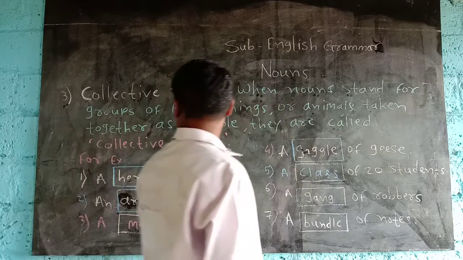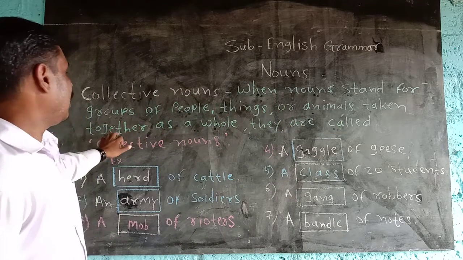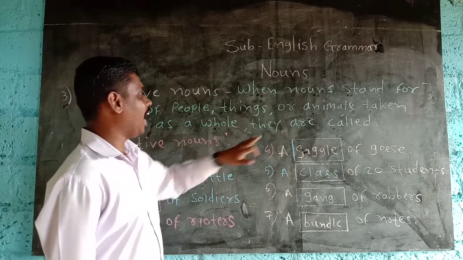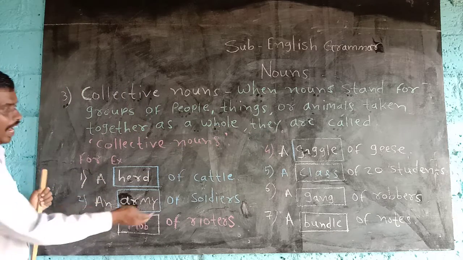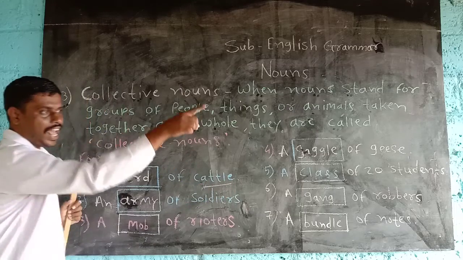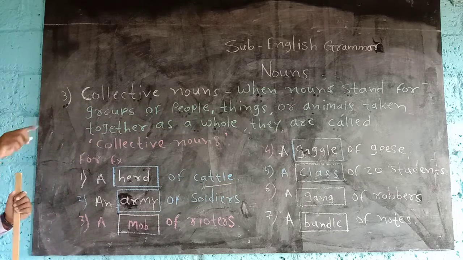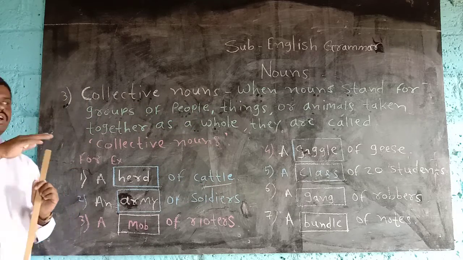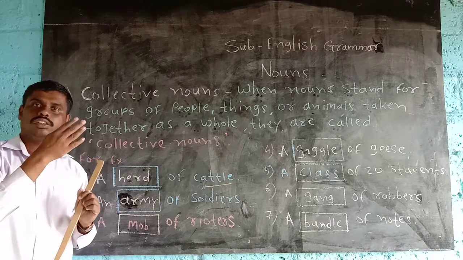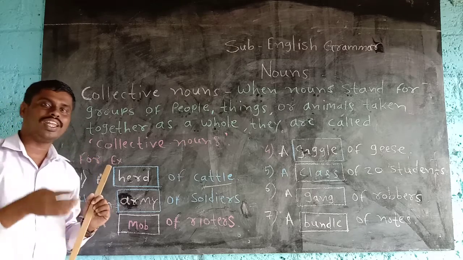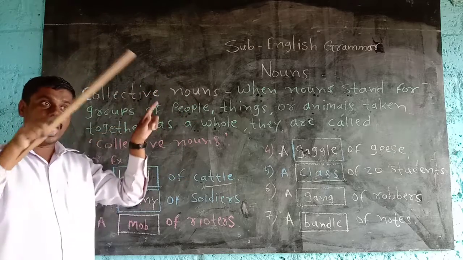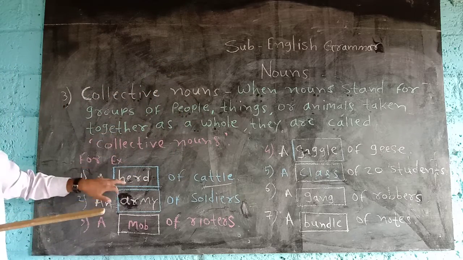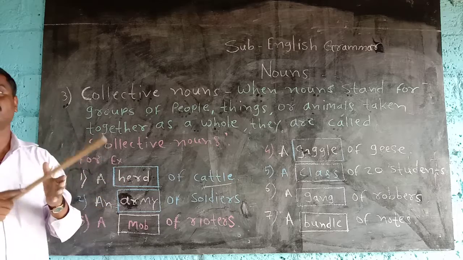A group of animals taken together as a whole are called collective nouns. Again, see the examples here. Suppose there are many animals or cattle, and we call them together: a herd of cattle, a herd of animals, and that is a collective noun.